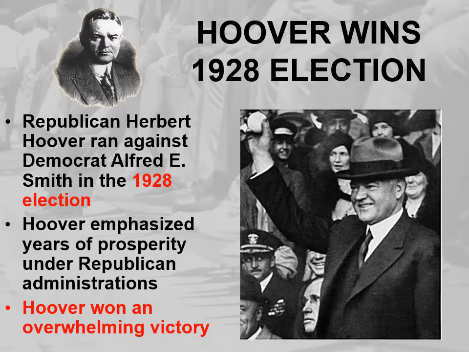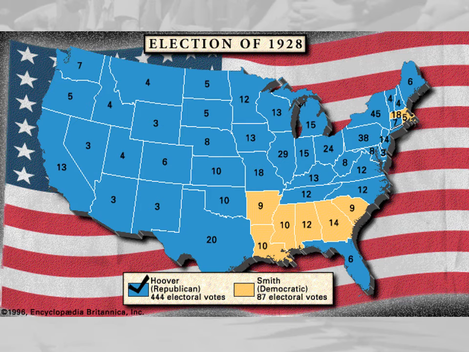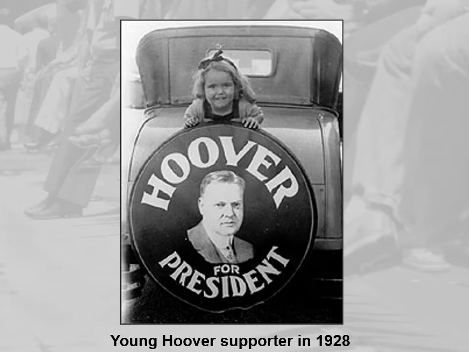Hoover won an overwhelming victory over Smith. If we see this electoral map for 1928, every state that is colored blue voted for Herbert Hoover, where only the South and Massachusetts and Rhode Island voted for Smith. So Hoover won the 1928 election by a landslide. This is a young Hoover supporter in 1928 holding a sign that says Hoover for president. People were much more active in politics back then than they are today.